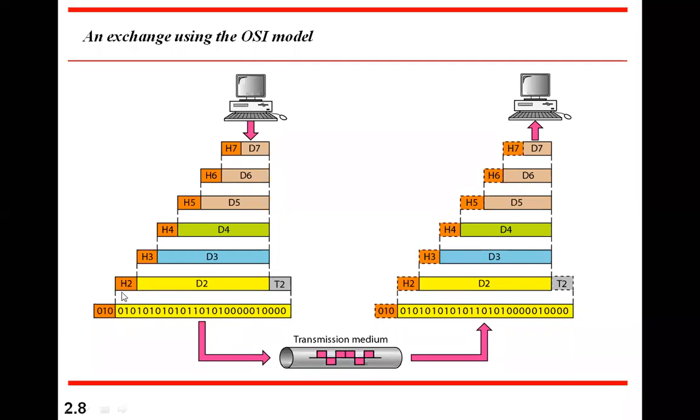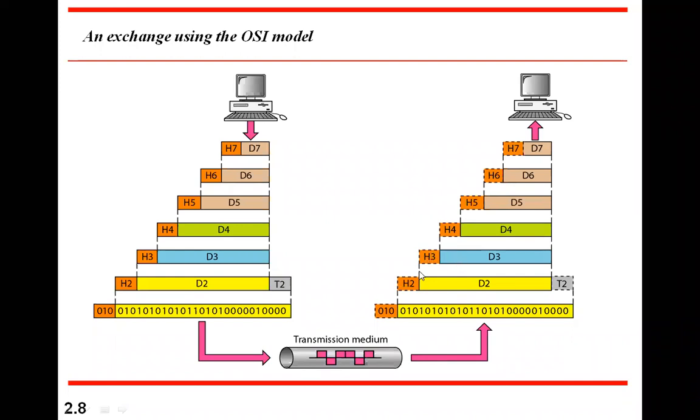Then the physical layer takes the entire thing as a message part, adds its own header, and hands over to the courier, that is the medium. The medium simply carries it across, then hands over to the physical layer at the receiver. The physical layer removes whatever header was inserted, and the remaining part is forwarded to the data link layer. The data link layer removes its part, and the remaining part is forwarded to the network layer.